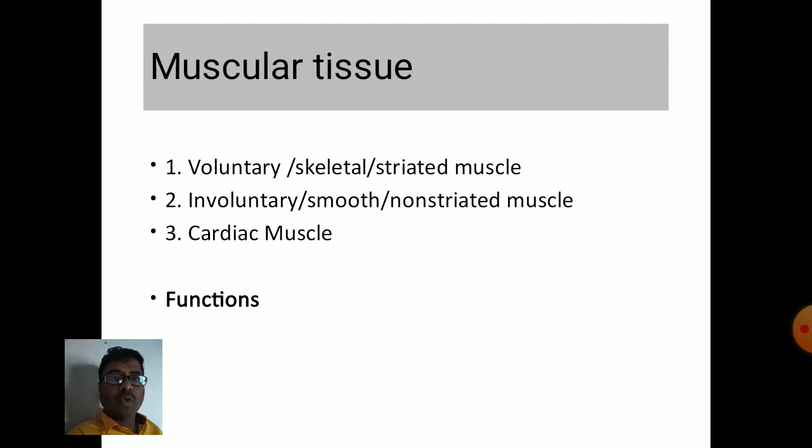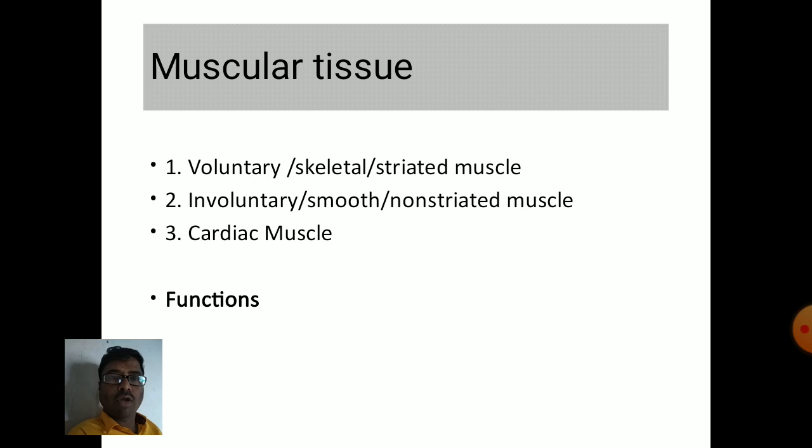Next type is muscular tissue. Muscular tissue or muscle is further classified into three types: voluntary or skeletal or striated muscle; second, involuntary or smooth or non-striated muscle; and third one is cardiac muscle. The voluntary muscle is responsible for the voluntary movements of the body. They are connected to the skeleton, hence they are also called skeletal muscle. They contain striations, hence it is also called striated muscle.